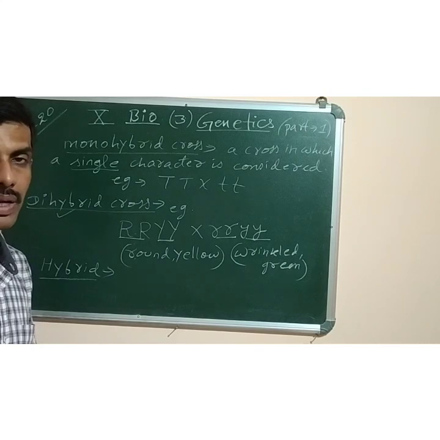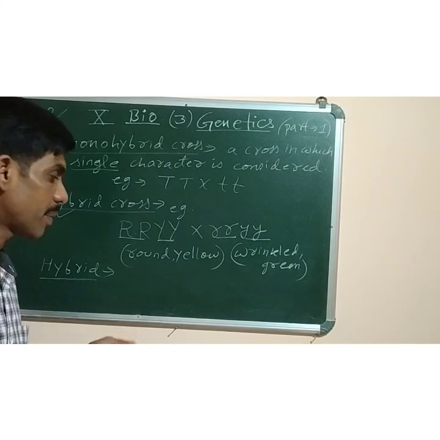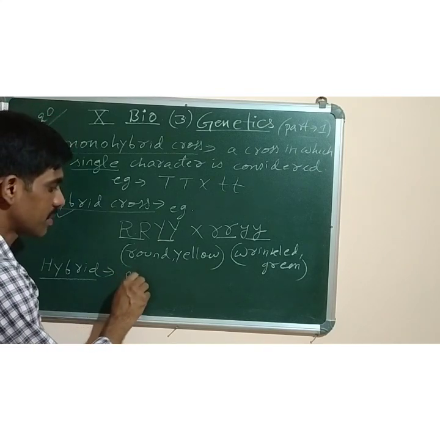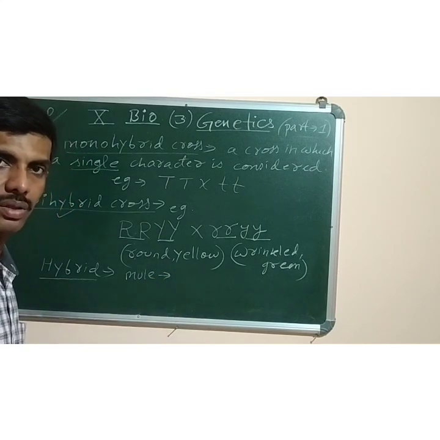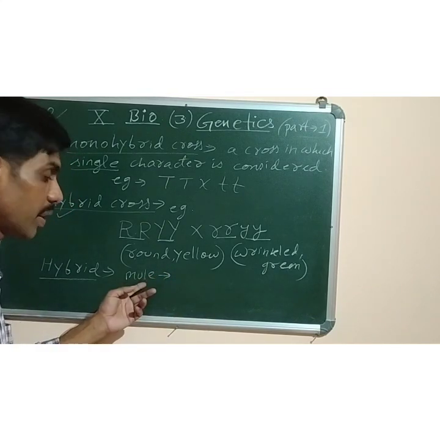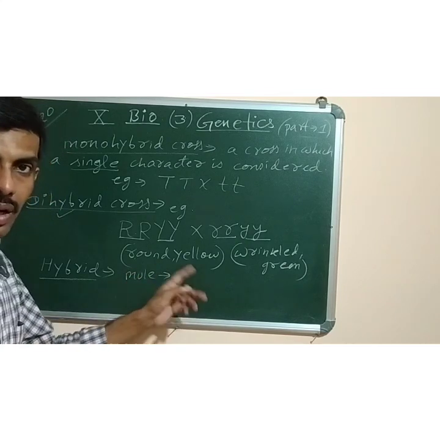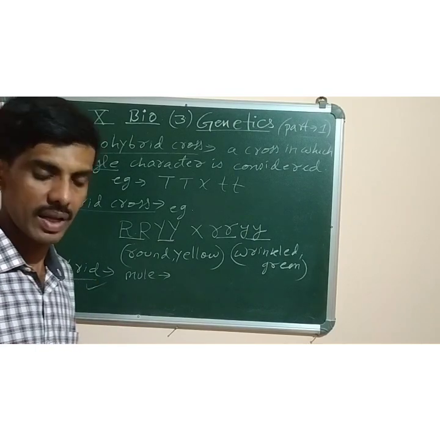Like a hybrid plant that contains characters of both parent plants, or a hybrid animal like the mule, which is obtained by crossing a donkey and a horse. Similarly, hybrid plants are obtained by crossing two different plants with different characters.